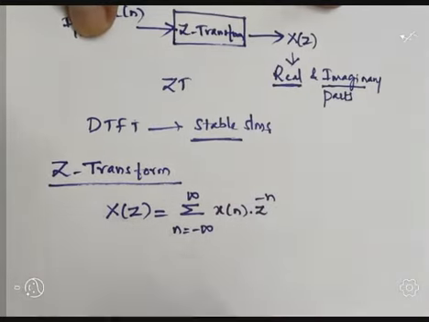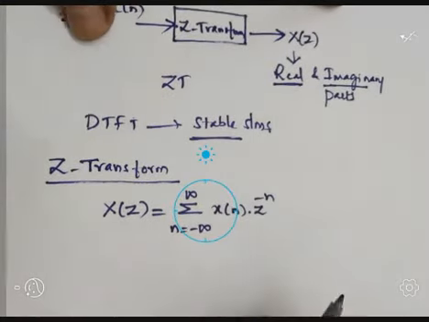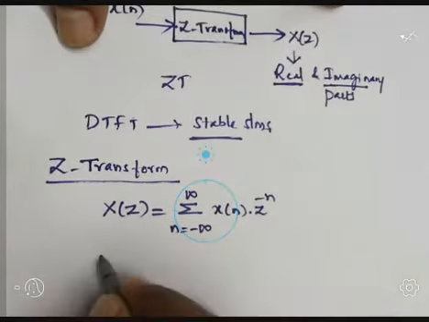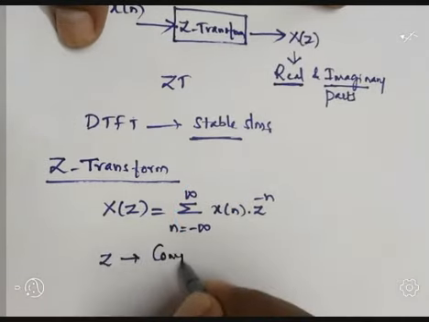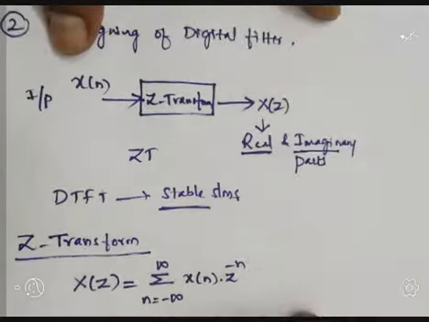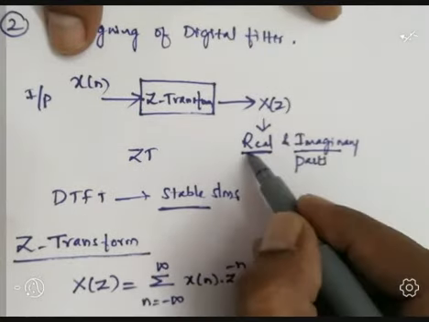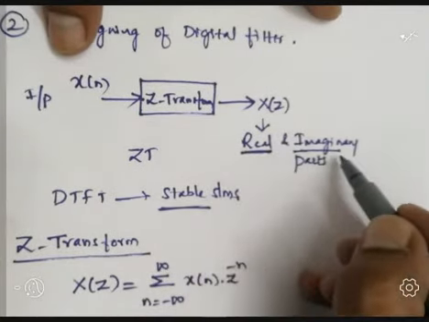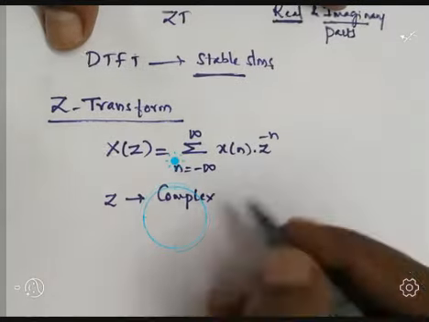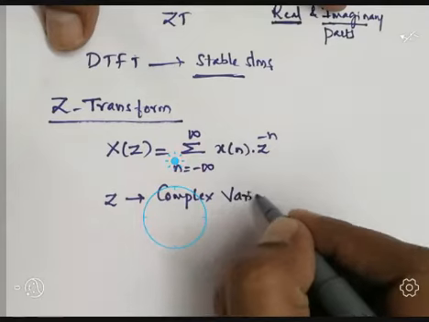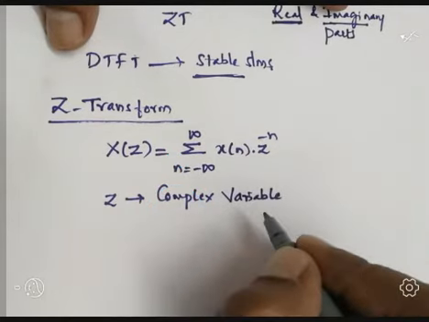This is the definition of the Z transform, where Z is a complex variable. As I told, the output X of Z is a combination of real part as well as imaginary part, so we can say that Z is a complex variable. Complex variable means it is a combination of both real as well as imaginary parts.